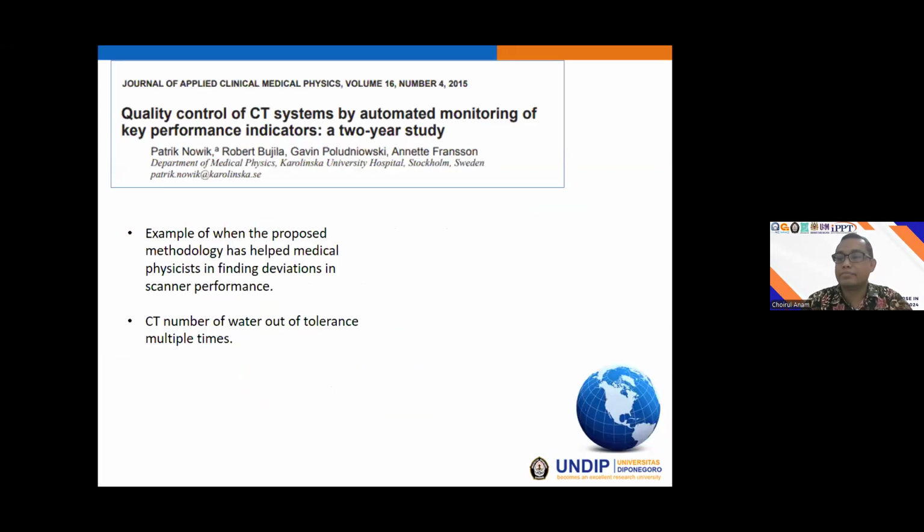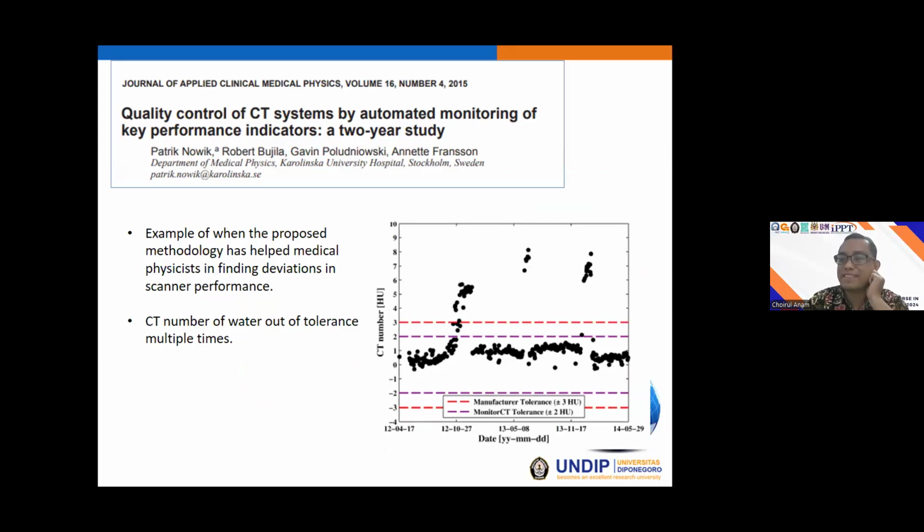This is an example of a study for measuring the CT number accuracy, for example, the quality control of CT system by automated monitoring of the key performance indicator by the NOWIC. This is an example of measuring the CT number accuracy from 2012 to 2014.